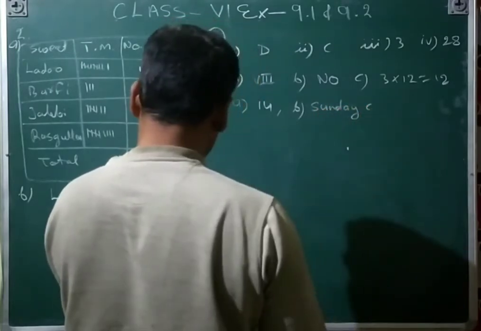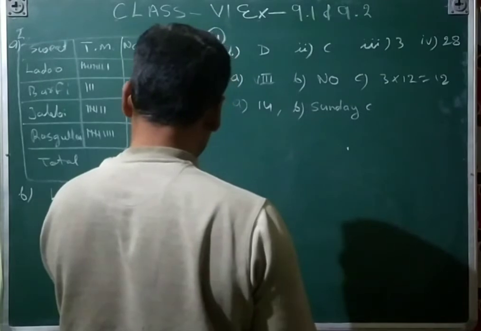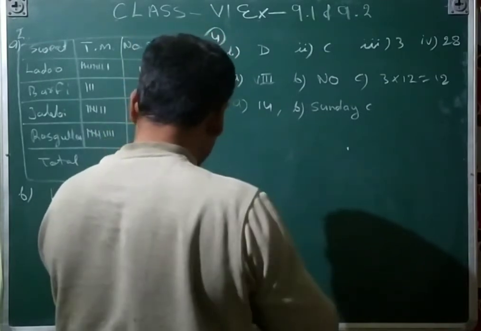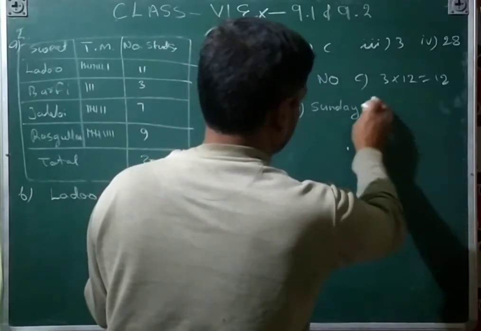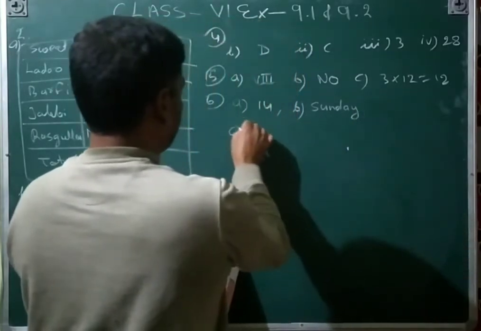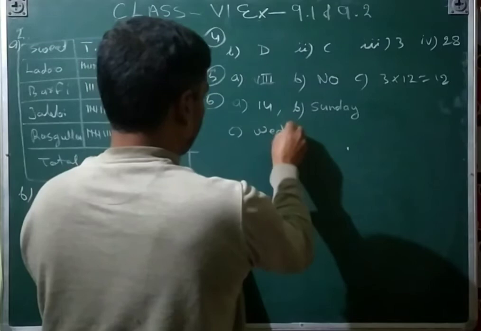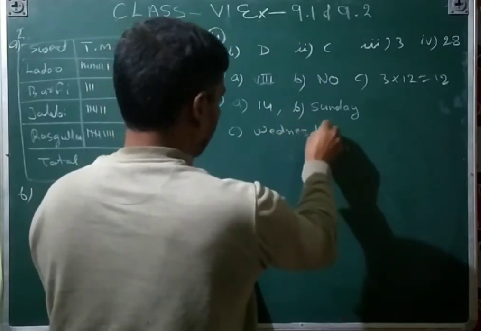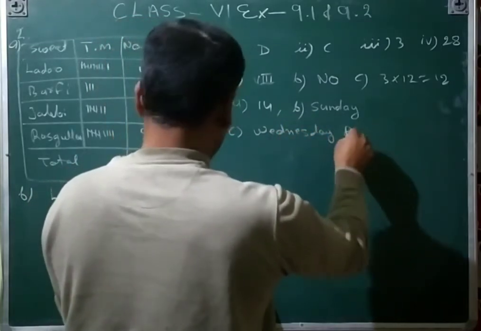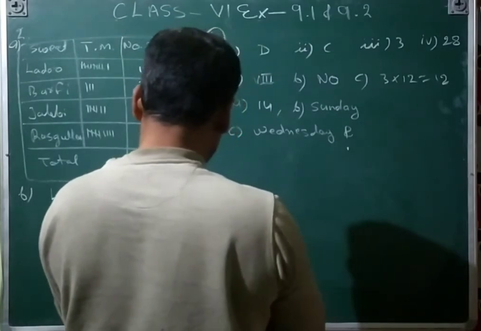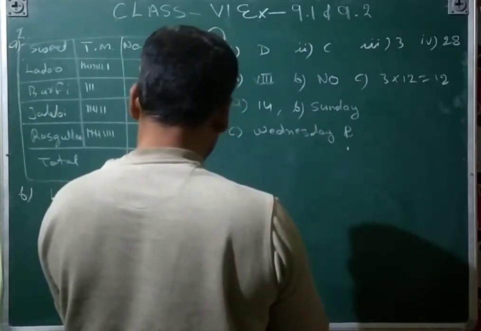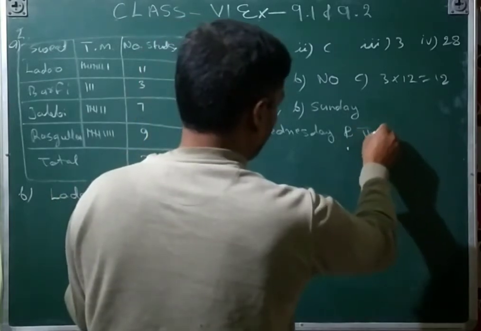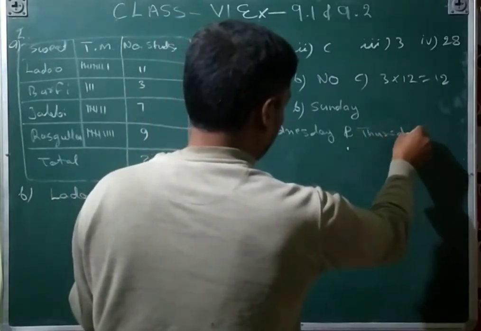C, on which days were the same number of bulbs sold? Wednesday and Thursday. We will see here, Wednesday and Thursday.